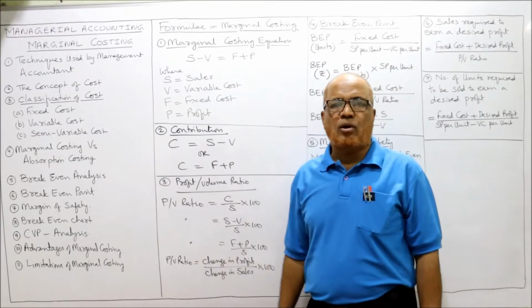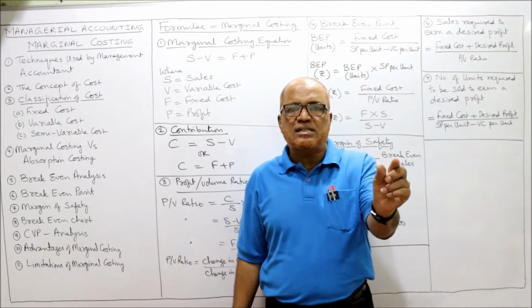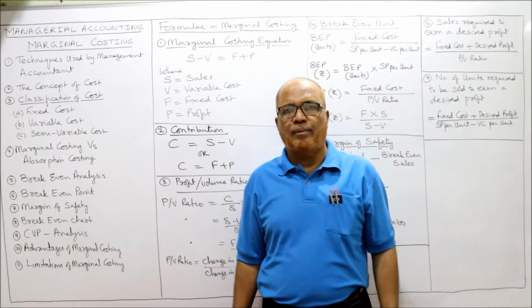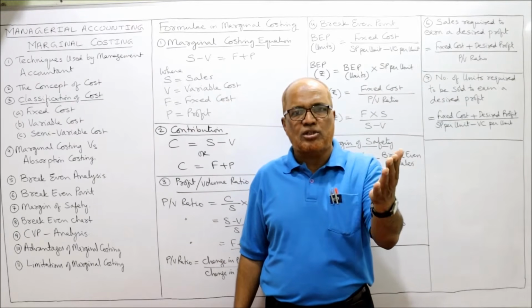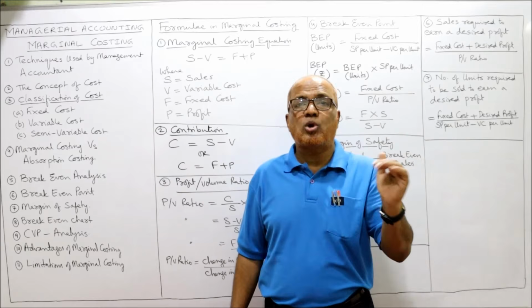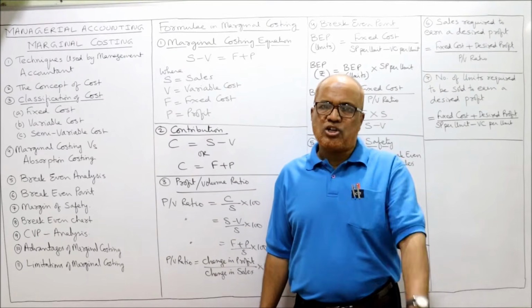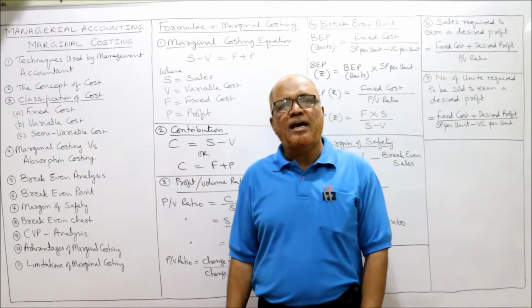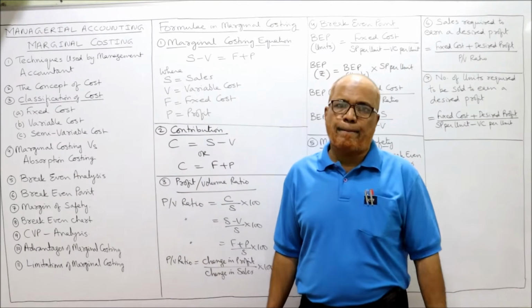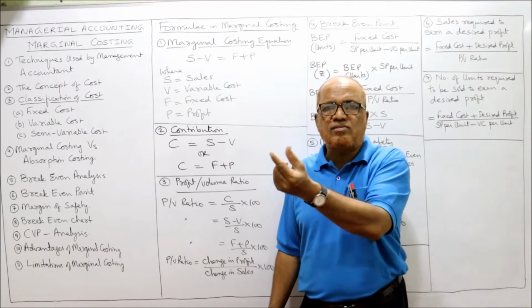Next is semi-variable cost. Partly fixed, partly variable. To some extent it will be fixed, later on it will be variable. That means this semi-variable cost will also change, but it will not change proportionately with the production. To some extent it will remain fixed, later on it will become variable. Example is telephone rate. When we pay a telephone bill, there is a fixed component as well as a variable one.